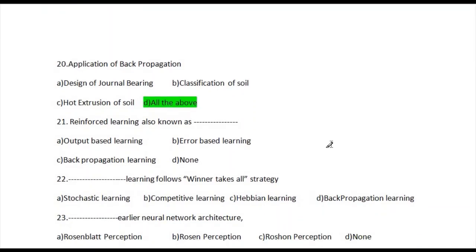Let's go for question number 21. Reinforced learning is also known as blank. The options are: output based learning, error based learning, back propagation learning, and option D, none. The correct answer is option number A, output based learning, because reinforced learning generates output. So this is also called output based learning.